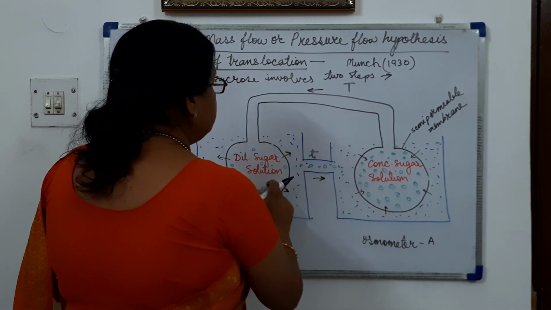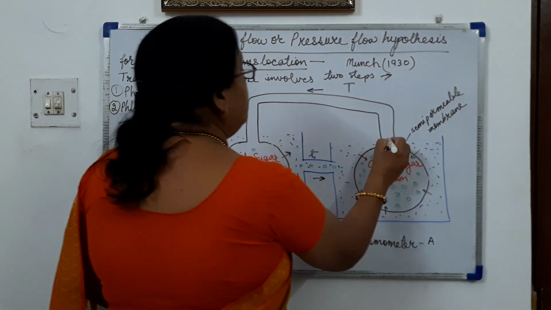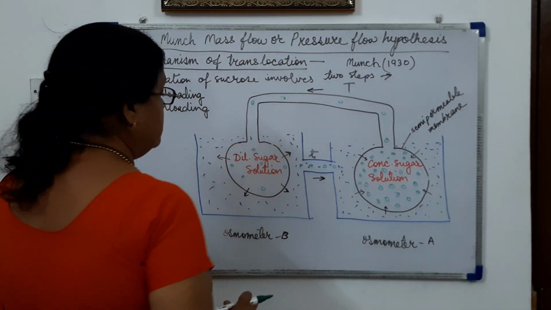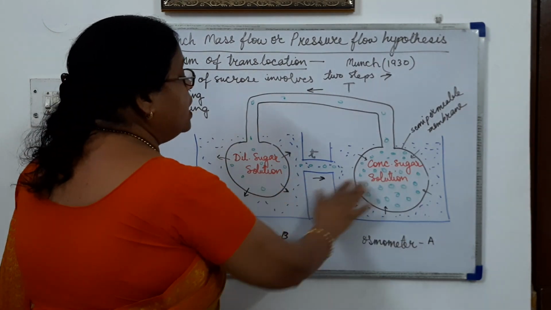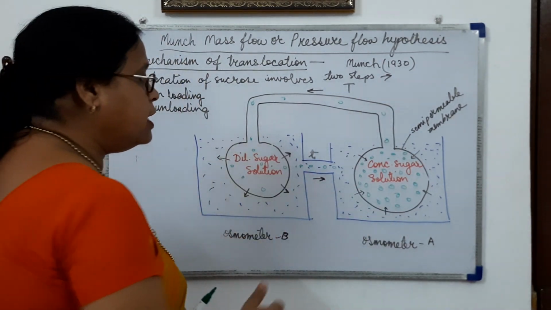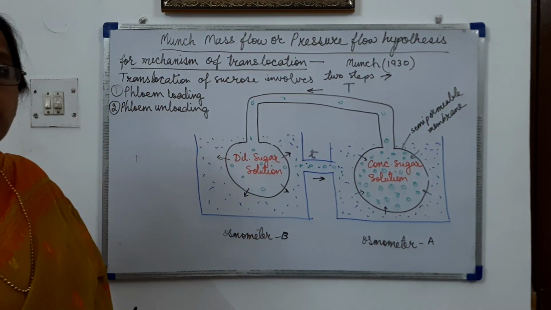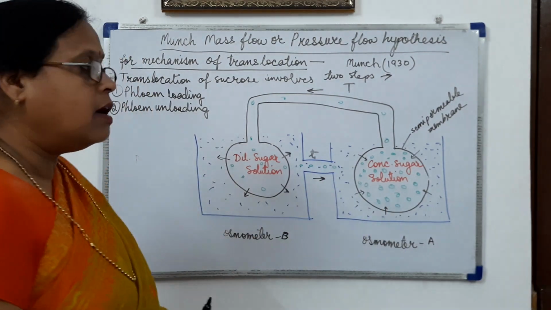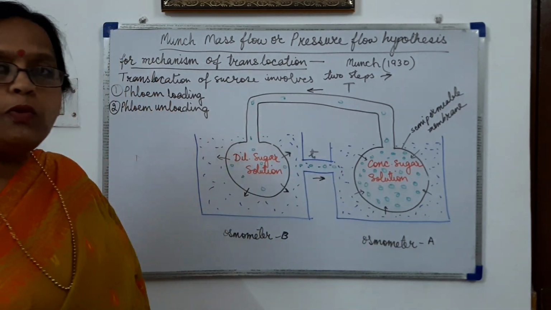And due to the concentration gradient, the sugar molecules are also passing into osmometer B. So water keeps on entering, and sugar keeps on moving from osmometer A to osmometer B, and this process will go on till the concentration of both osmometers becomes equal.